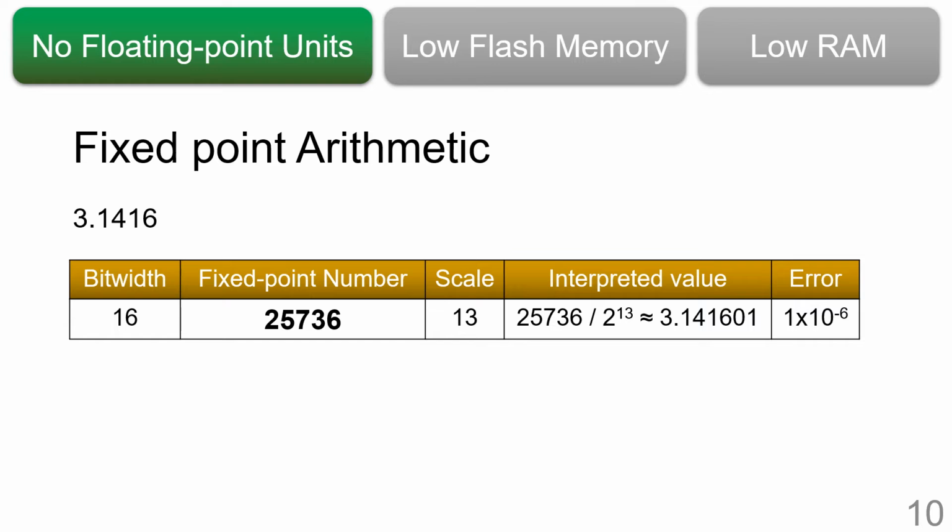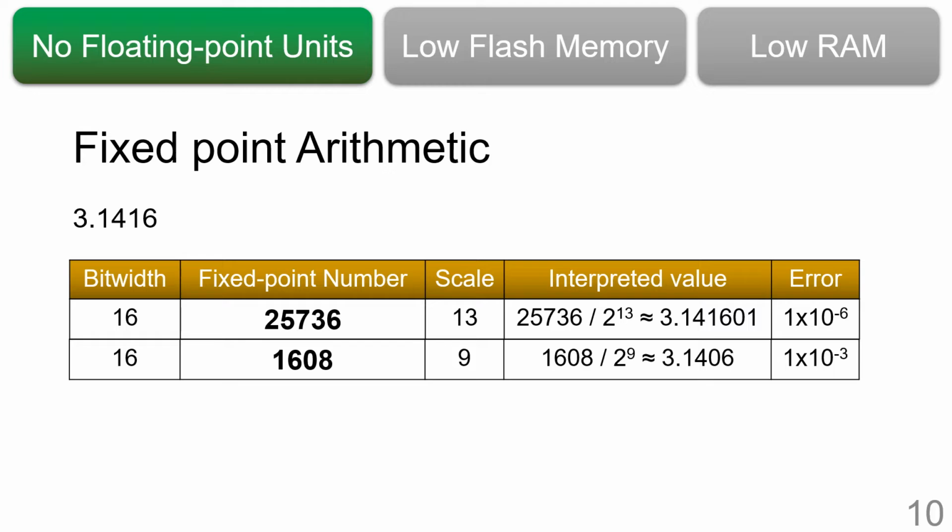16-bit integer 25736 along with a scale 13. We can convert this representation back into floating point by dividing the integer by 2 raised to the scale, in this case 25736 divided by 2 raised to 13, which is just 10 to the power minus 6 of the actual floating point number. We can also represent this floating point number using the 16-bit integer 1608 along with a scale of 9.